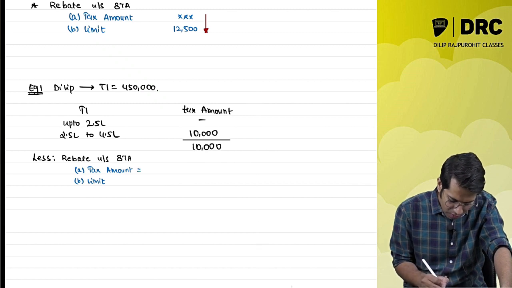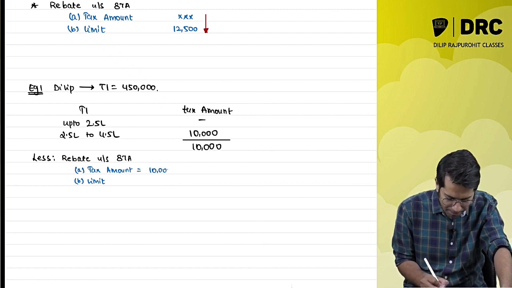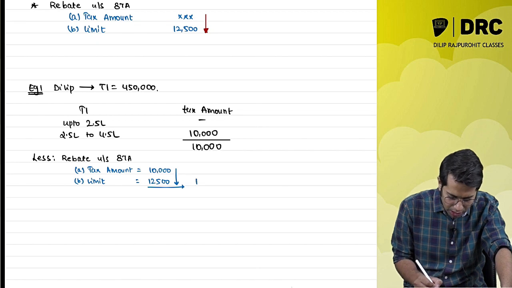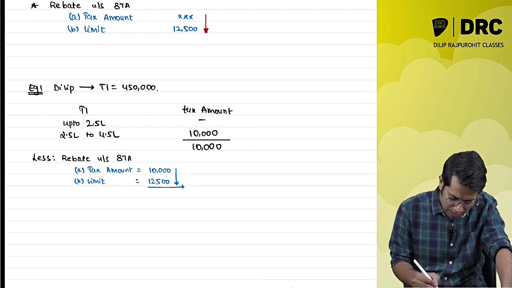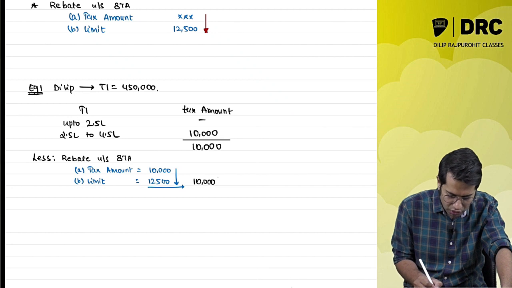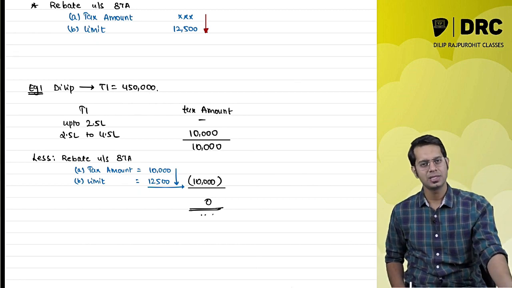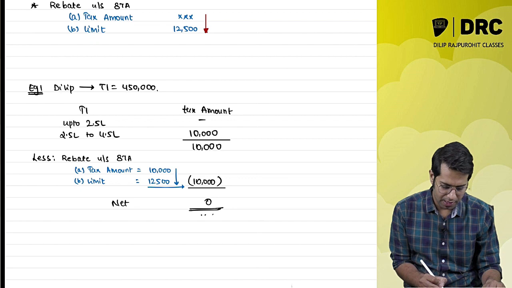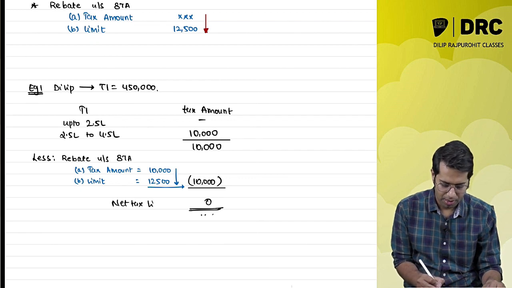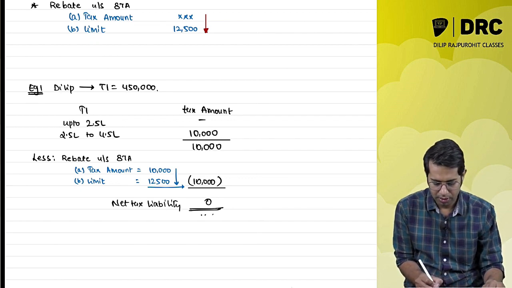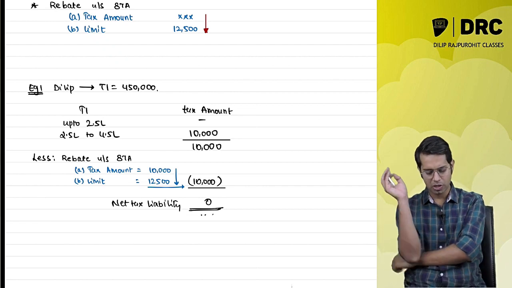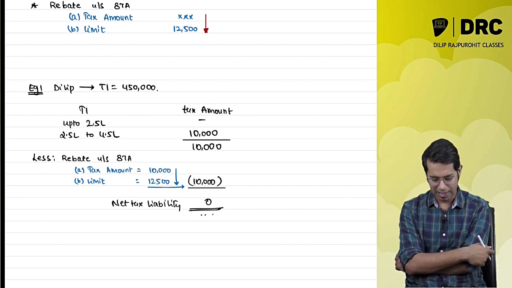So what is the tax amount? The tax amount is 10,000 rupees. And what is the limit? 12,500 rupees. Whichever is less means 10,000 rupees. So I am going to get a rebate of 10,000 rupees. And the net tax liability is how much, sir? The net tax payable by me is 0. I don't have to pay any taxes.